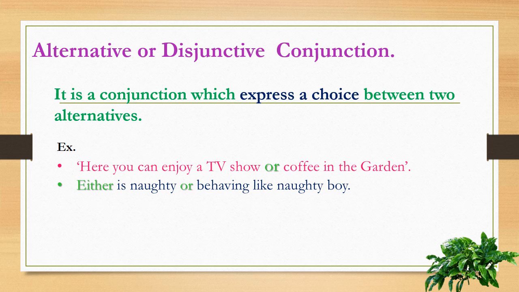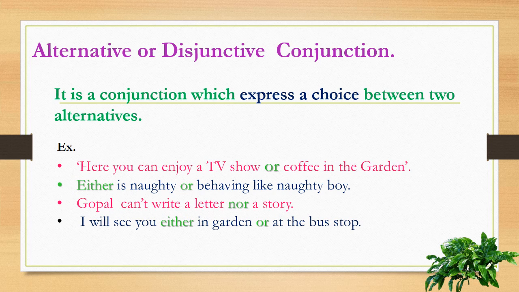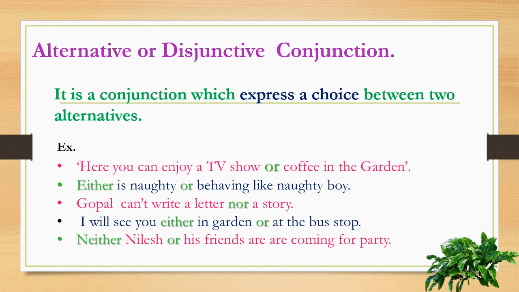So either or is also a disjunctive or alternative conjunction. Gopal can't write a letter nor a story. And I will see you either in a garden or at the bus stop. Neither Nilesh nor his friends are coming for the party. So here or, either or, nor, neither nor. So these sentences or phrases are alternative.